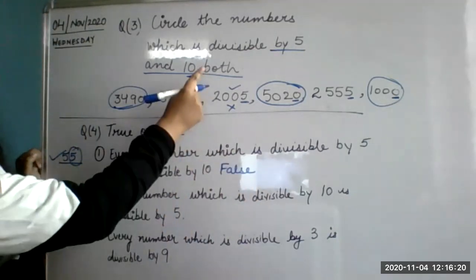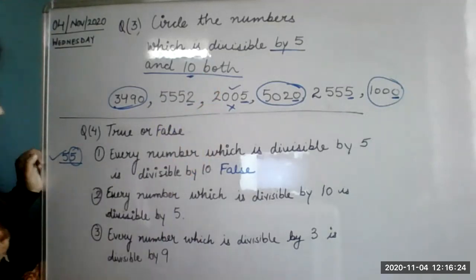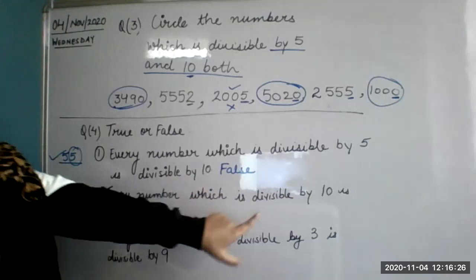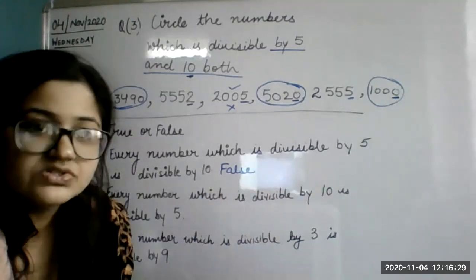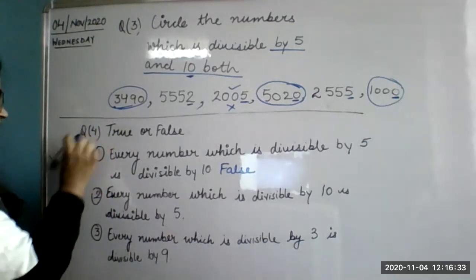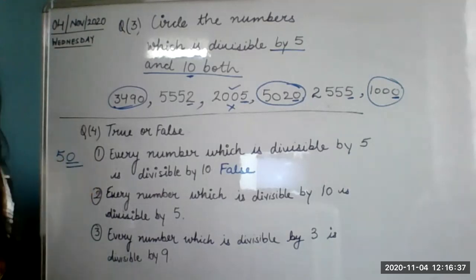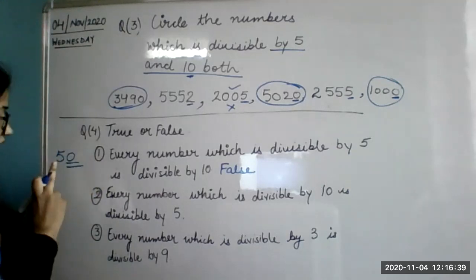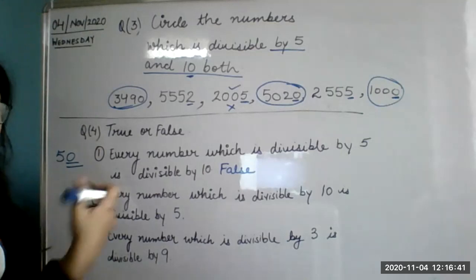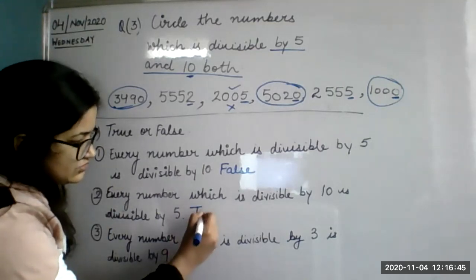If a number is divisible by 5, it is not possible that it will be divisible by 10. Next question: every number which is divisible by 10. Any number which is divisible by 10, the divisibility rule for 10 says the last digit should be 0. So this number is divisible by 10, which means it will be divisible by 5 also. So this one is true.